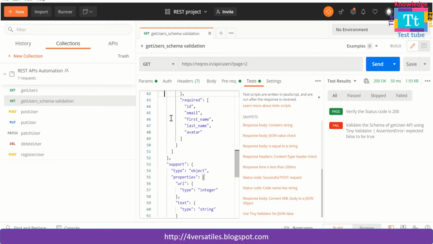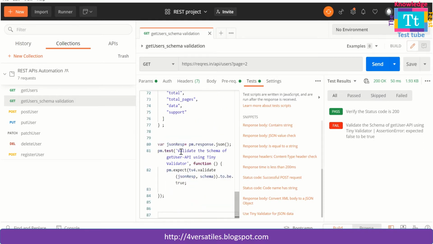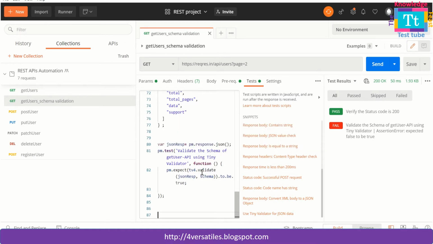This is the schema which we have collected inside the variable called schema, and this is the test method under the postman object, which lets us do schema validation with the help of Tiny Validator, which is the tv4 method.